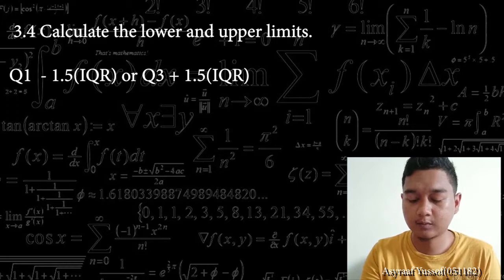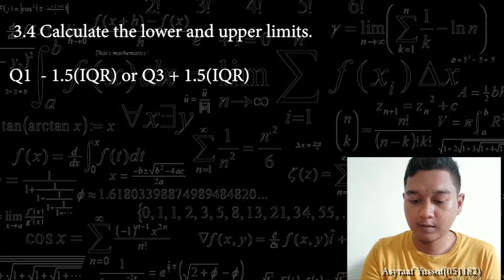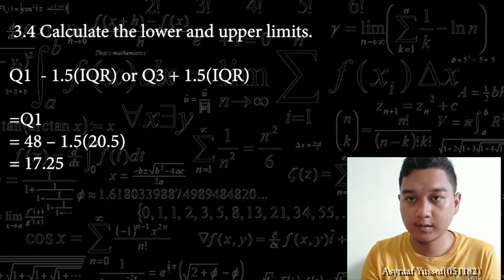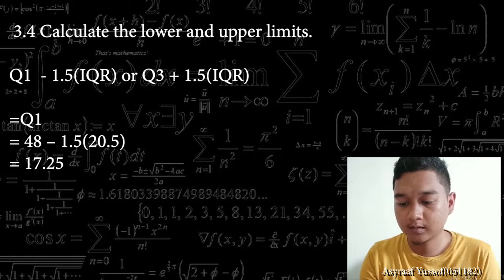First, the outlier is a number smaller than Q1 minus 1.5 times the IQR, or larger than Q3 plus 1.5 times the IQR. So for Q1, we must subtract 1.5 times 20.5, which is 48 minus 1.5 in bracket 20.5, equal to 70.25.